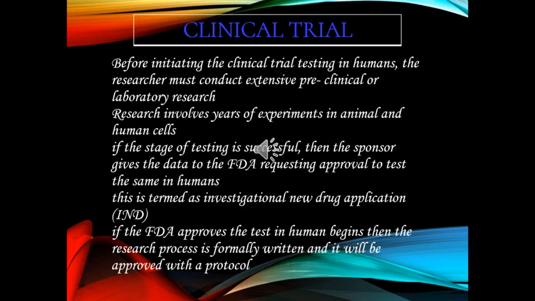If this stage of testing is successful, the sponsor gives the data to the FDA, requesting approval to test the same in humans. This is termed the investigational new drug application, or IND. If the FDA approves the test in human beings, then the research process is formally written and approved with the protocol.